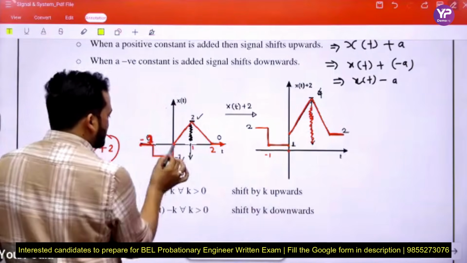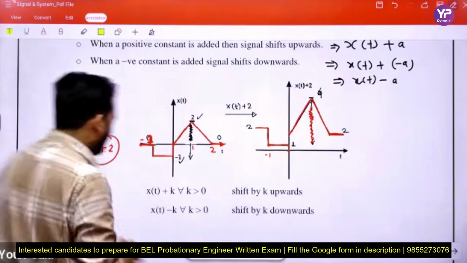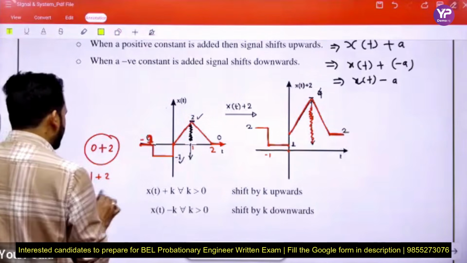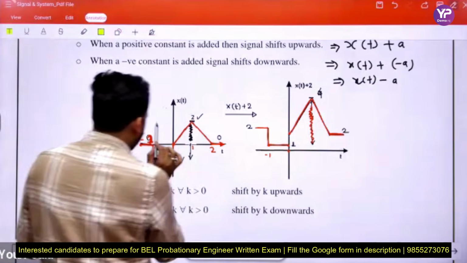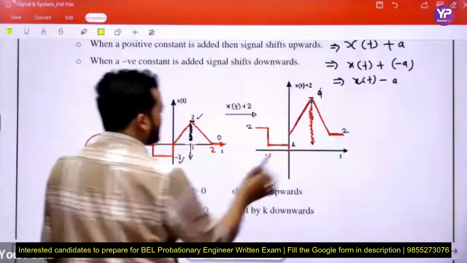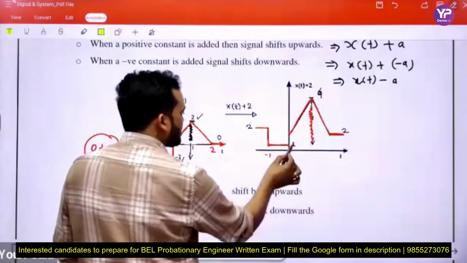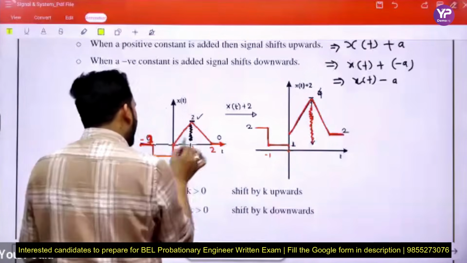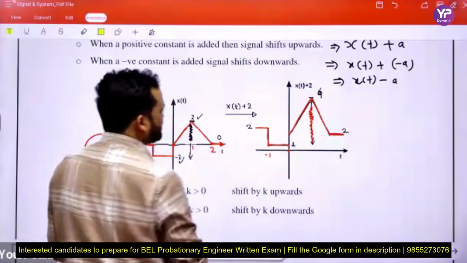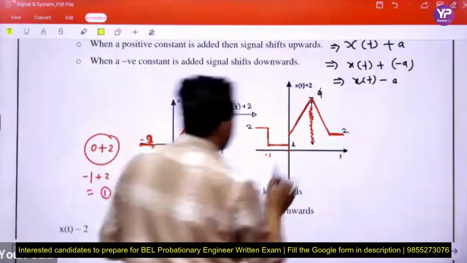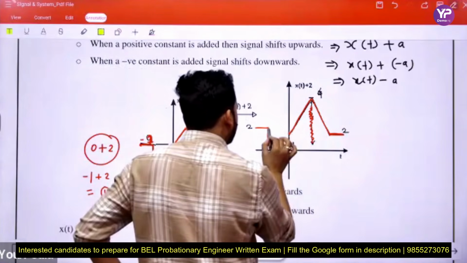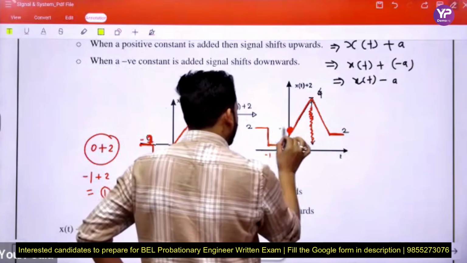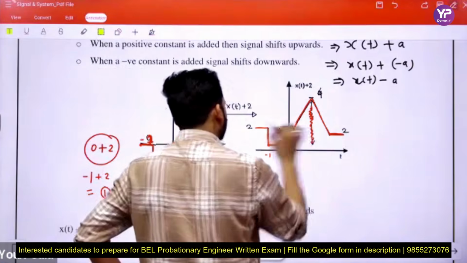Between minus 1 and 0, the signal is minus 1. When we add 2 to minus 1, it becomes plus 1. That's why between minus 1 and 0, the signal becomes plus 1, like that. And this is the value 0, and when we add 2 to 0, it becomes 2. This is the 2. Yes, this is the same value.